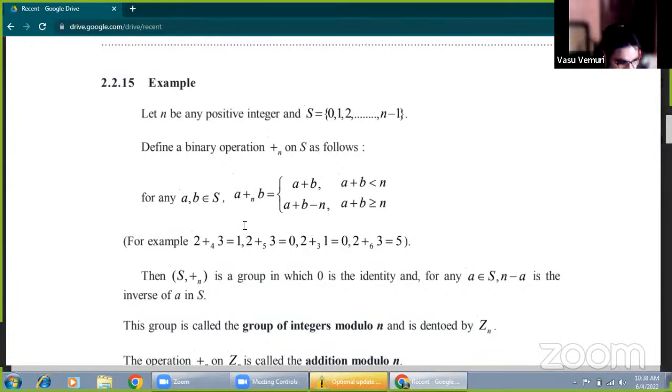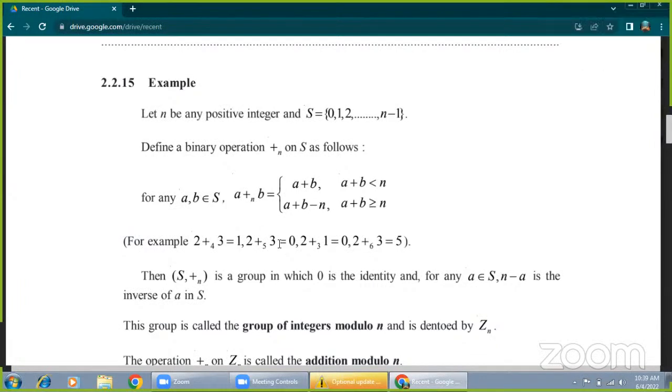Now the second example: 2 addition modulo 5 of 3. What is the result? That is simple. 2 plus 3 is 5. 5 divided by 5, what is the remainder? 5 divided by 5 means the remainder is 0.